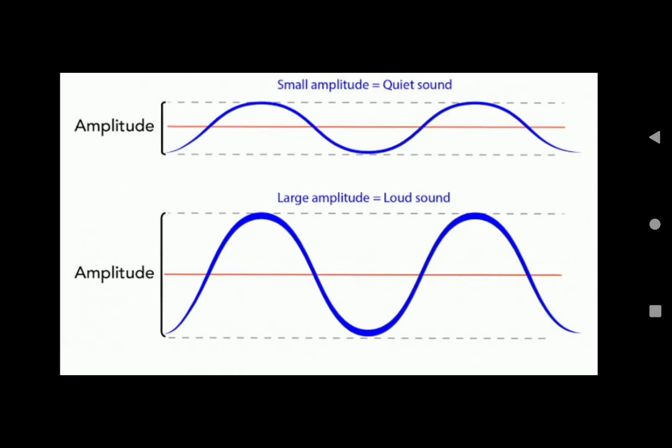The amplitude means the height of sound waves. If the amplitude is high, a loud sound can be produced, and if the amplitude is low, a feeble sound can be heard. So, loudness of a vibrating body has a direct relation with amplitude of sound.